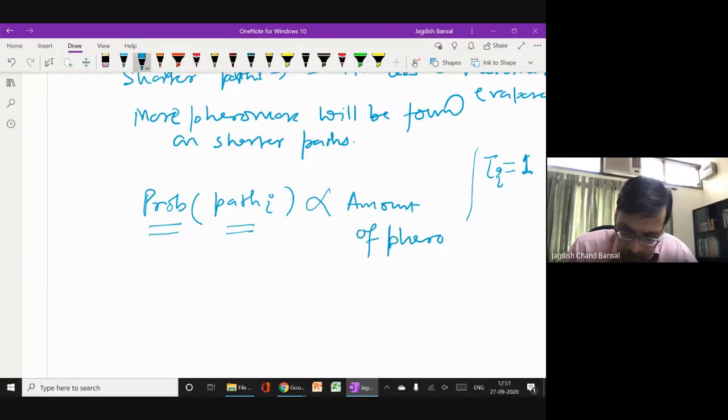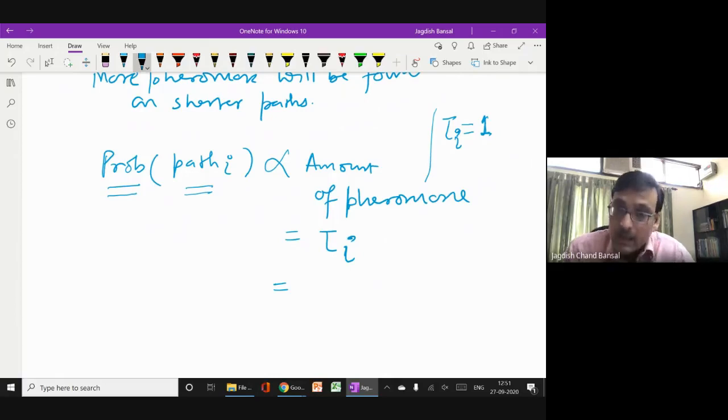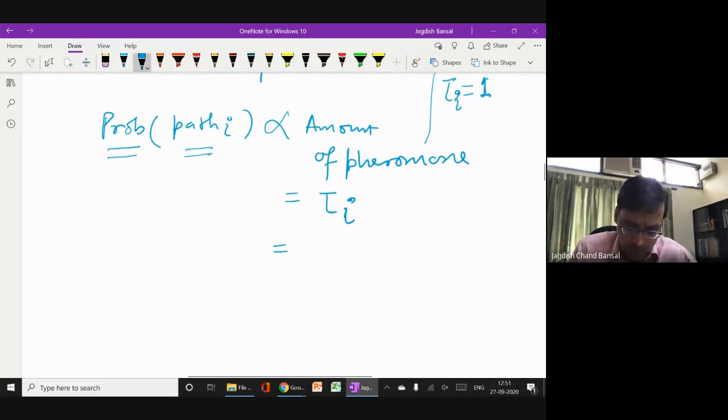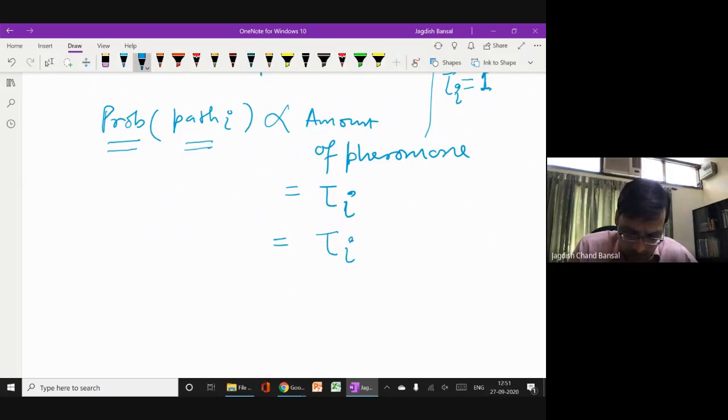The amount of pheromone is proportional to tau i. So this probability is proportional to tau i. Of course, we now have to define this probability in terms of the pheromone. So how will we write this formula? We can write tau i divided by the sum of tau i.